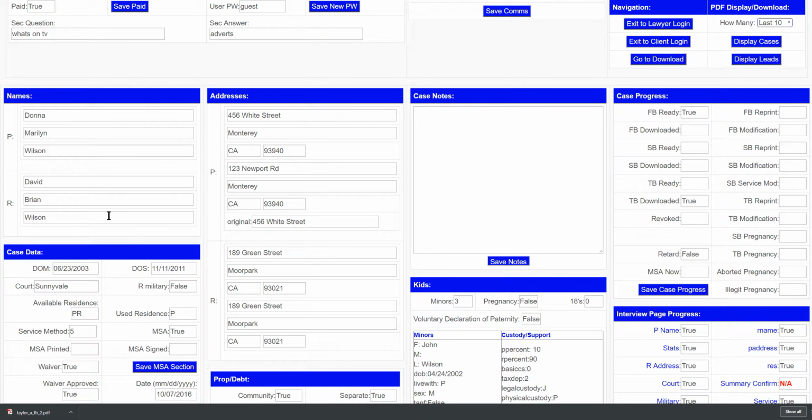Some of this stuff I'm going to move quickly over. It's obvious. Petitioner name, respondent name, addresses, both residential at the top, mailing at the bottom. This text box here records for posterity the original street that they enter.